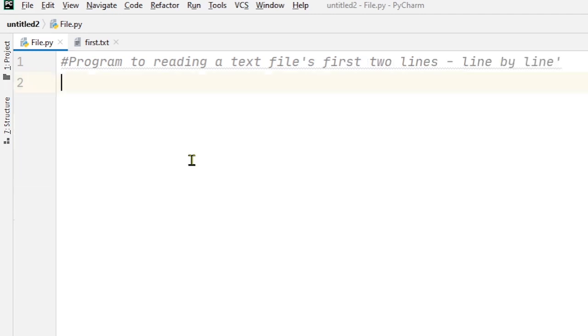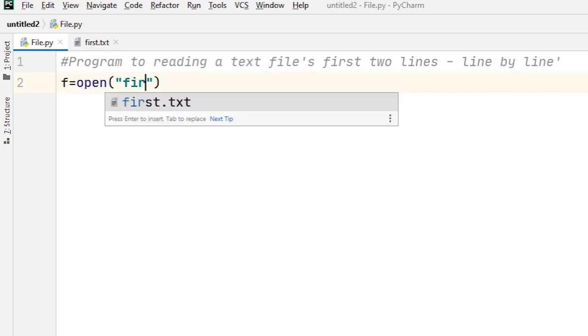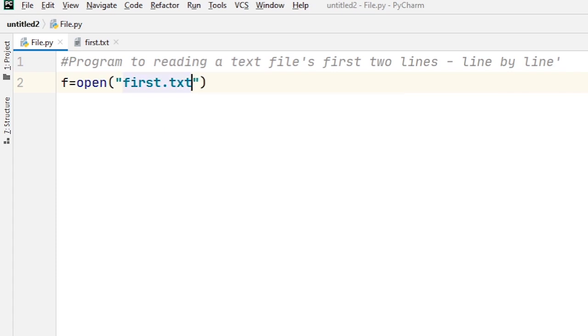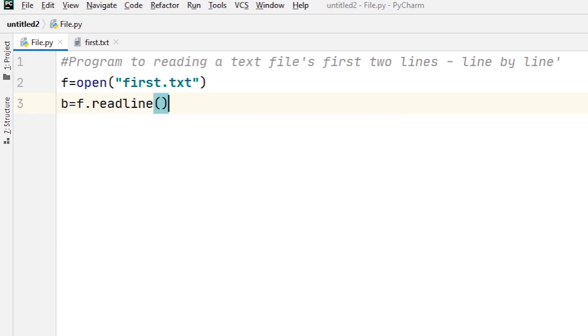Okay. Now suppose the question is: write a program to read the first 2 lines of a text file, line by line. So for that, first we create a file object and open the file in reading mode. Then I write b is equal to f.readline and print the value of b.